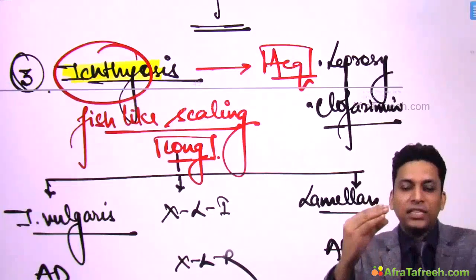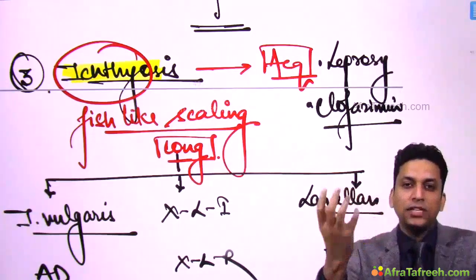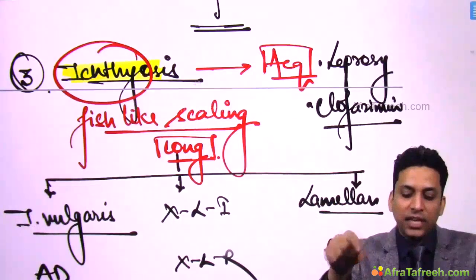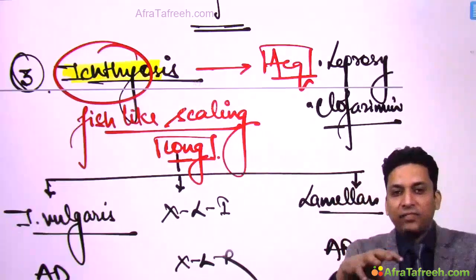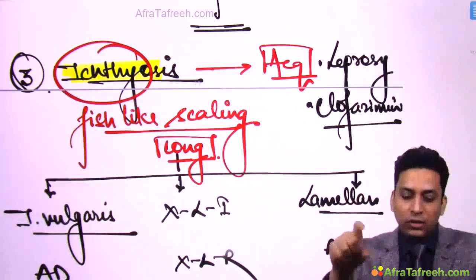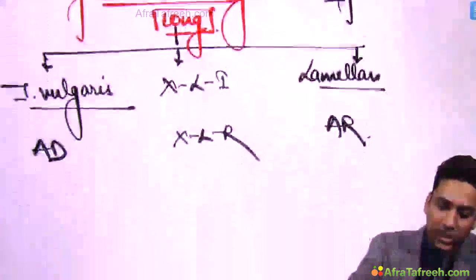Why? Because in leprosy, there is autonomic system involvement, due to which there is loss of sweating and skin becomes very dry, and sometimes fish like scales can be seen. And similarly, clofazimine has one side effect, it can cause ichthyosis like skin changes. Okay, so that's why both these are acquired causes of ichthyosis, while these are congenital.